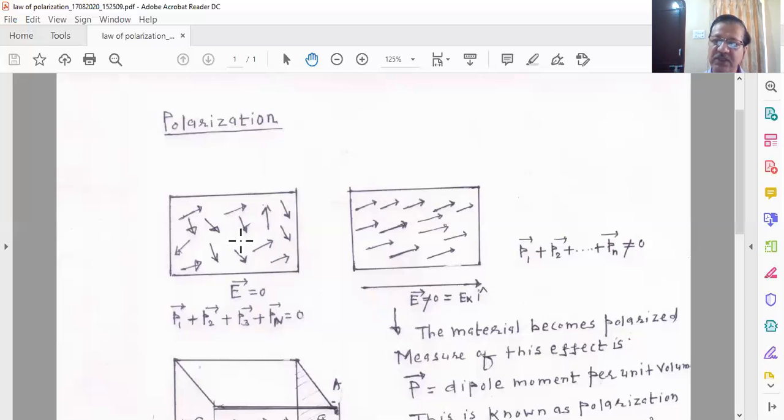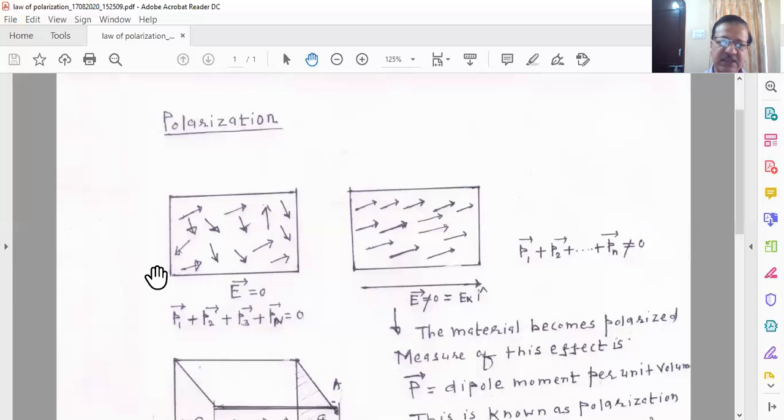You know that there will be an induced dipole moment for each atom, and the expression for the induced dipole moment is equal to the polarizability alpha times the applied electric field strength.